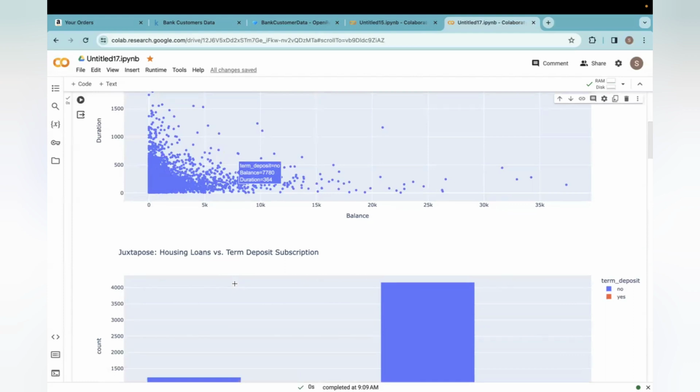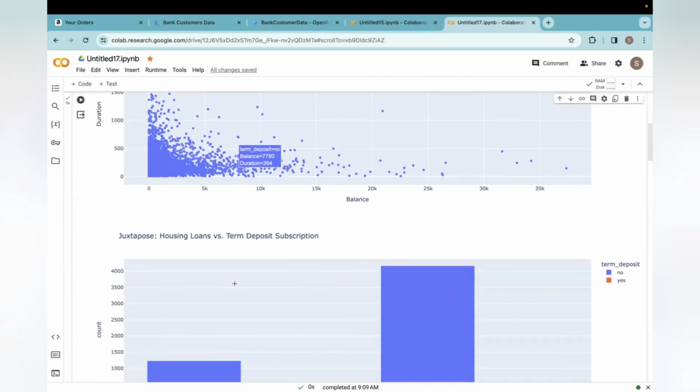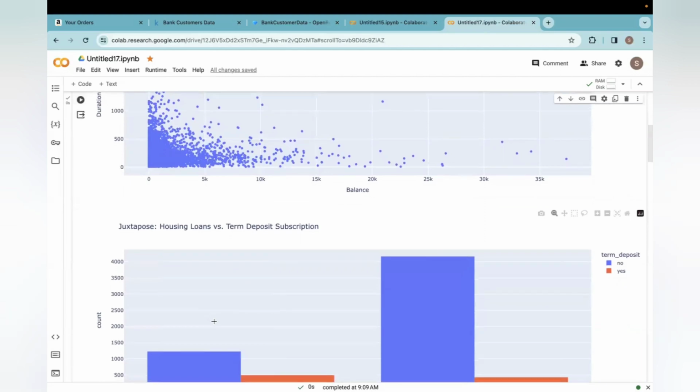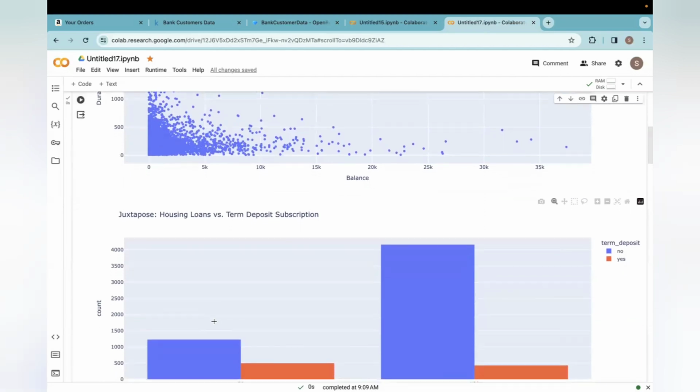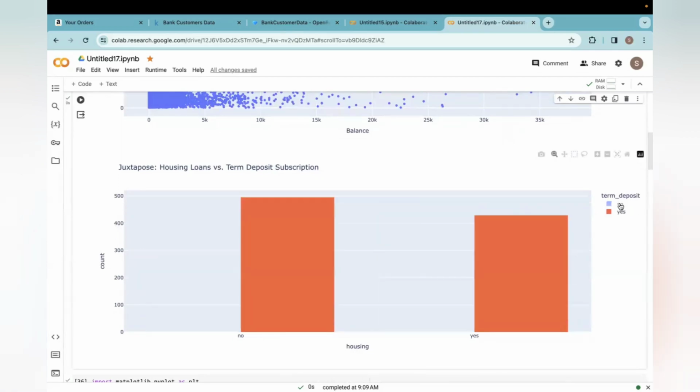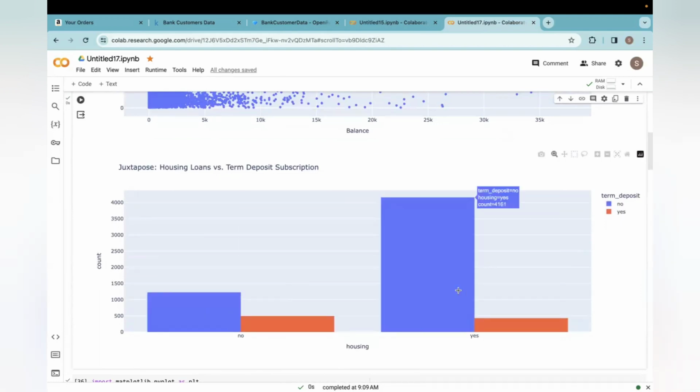And coming to the next one, which is a histogram for housing loans and term deposit subscription. Here I used juxtaposed histograms against the term deposit subscription, offering the group comparison. So here as well, if I select no or yes, the respective values would be displayed based on the selection of a term deposit.